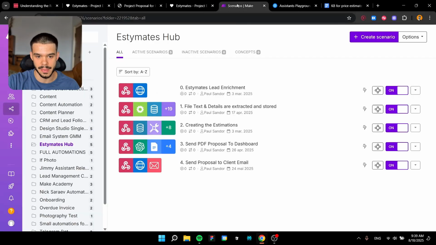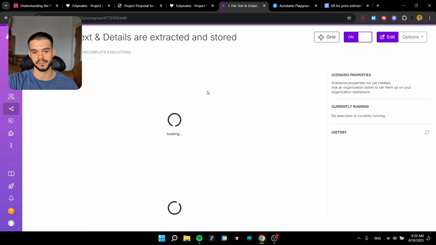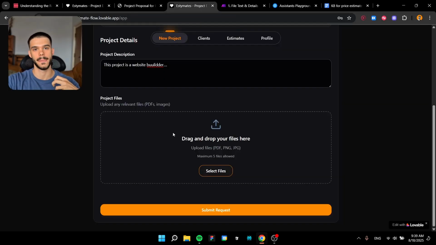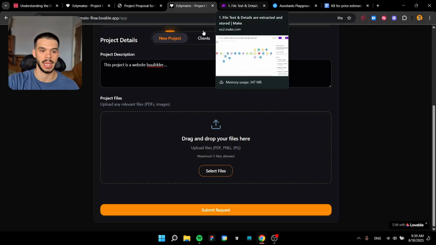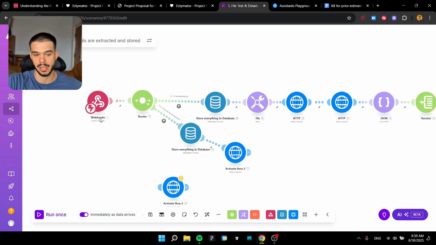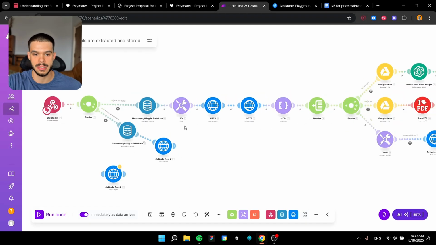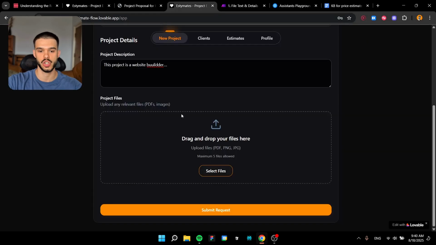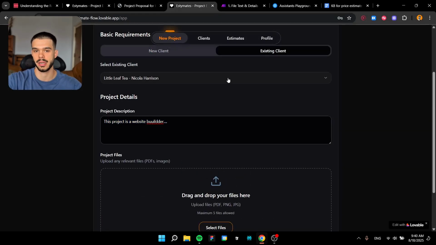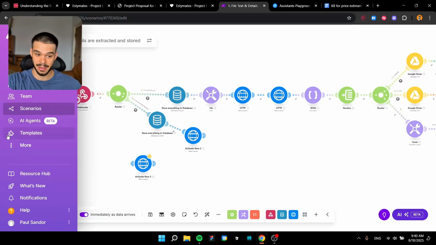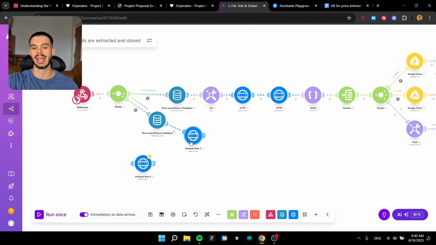And basically what this workflow does, number one, is going to extract all of the data from the documents that we have inputted, from our images and from our project estimations. So basically everything here, as you see, is going to be activated by the webhook and the data is going to be sent to this webhook. And we have 2 paths. If we have only project details, because you can choose to only put a transcript here and that's basically it, it's going to go here, it's going to save them in a database here in make.com and it's going to activate Flow 2.